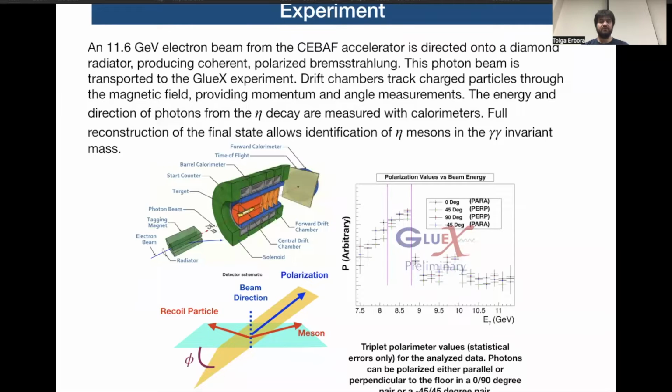So in order to produce the etas, we need linearly polarized photons emitted by a coherent Bremsstrahlung to be incident on the proton target. Using the GlueX setup, we're able to track the decay of the eta and identify the final states. We have drift chambers focusing on the charged particles, and we have calorimeters mapping out the neutral particles. Various schematics show some of the features of this process.